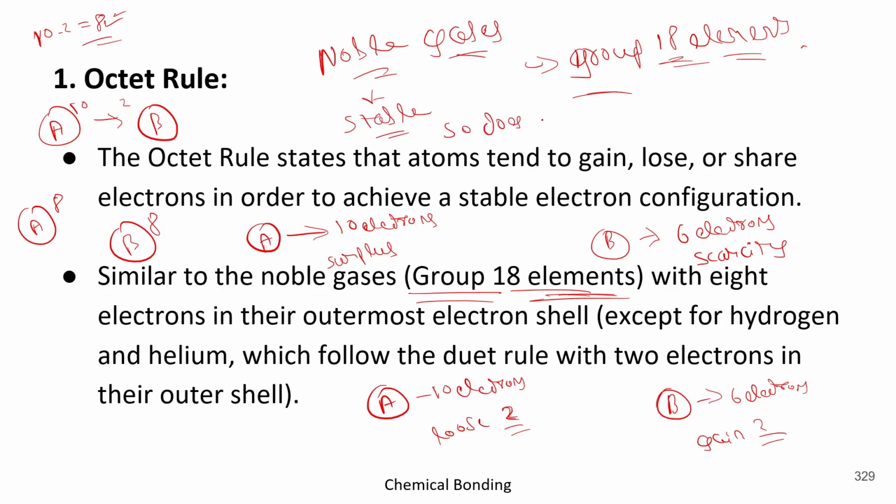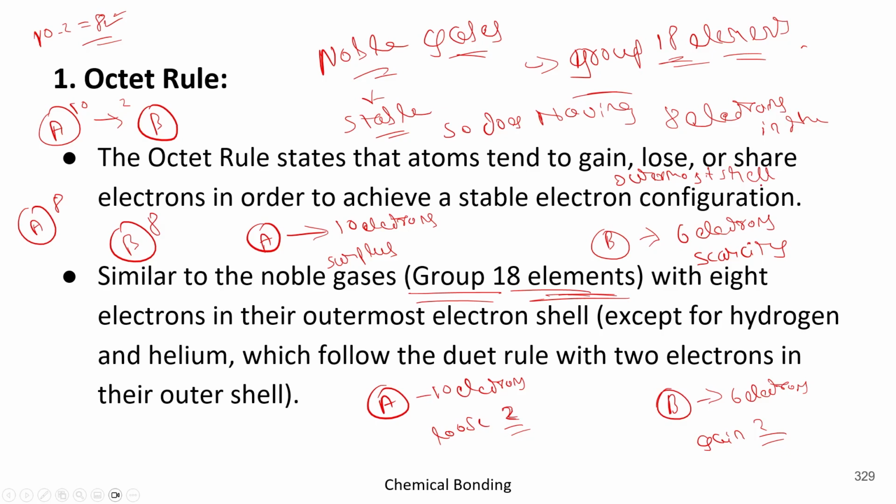So those have 8 electrons in the outermost shell.